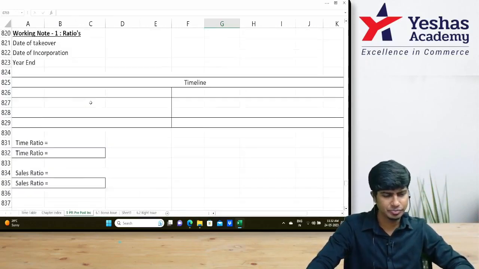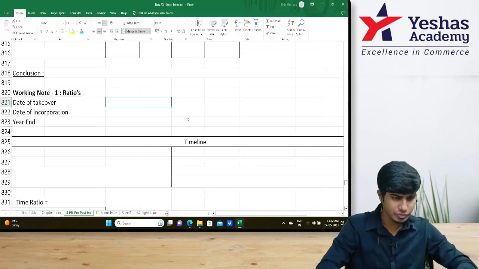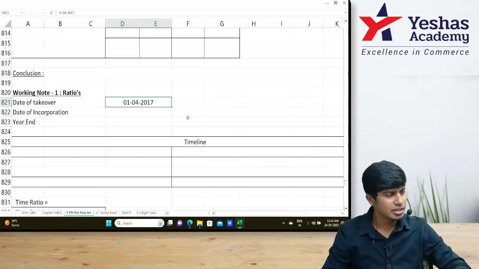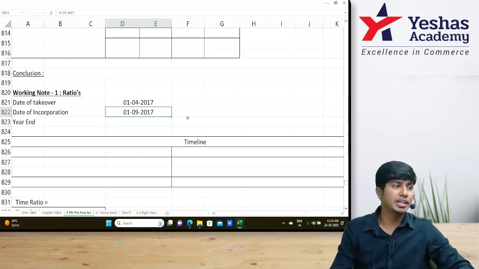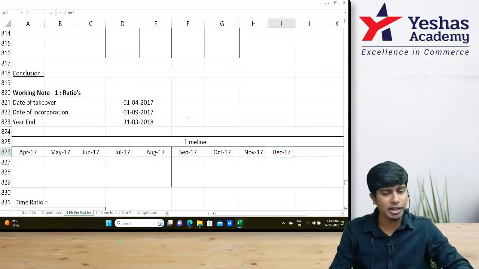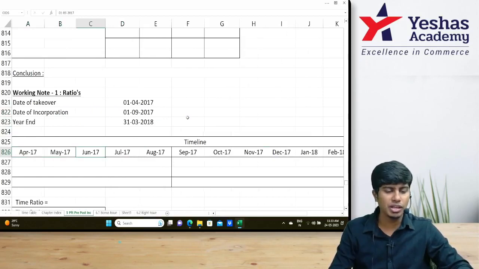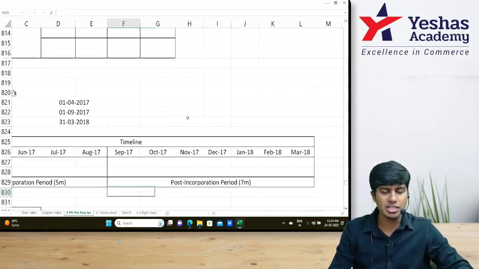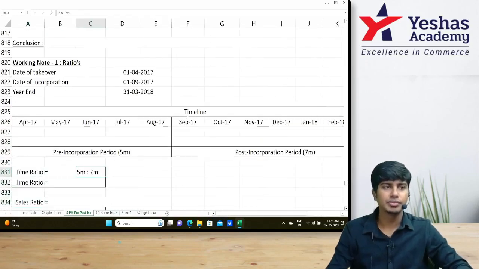11th one. Help me out. What is the date of takeover? 1/4/2000. Date of incorporation 1/9/2017. Year end 31st of March. So in the timeline I'll write April, May, June, July, August, September, October, November, December, January, February, March. How many months pre? 1, 2, 3, 4, 5. 5 months. Post incorporation is 7 months. Can we say our time ratio is 5:7?